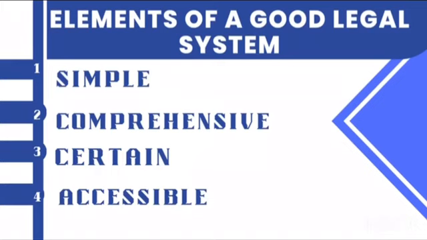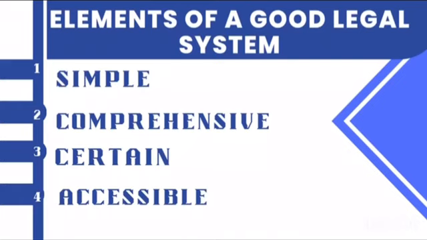A good legal system must also be certain. Citizens must know what is prohibited by the law. It shouldn't be written in a language that is only understandable by a small section of people. The law must be known to the citizens. It should be certain. It should be sure.